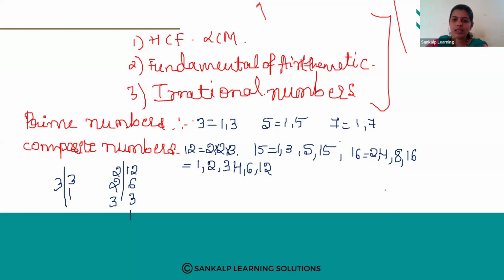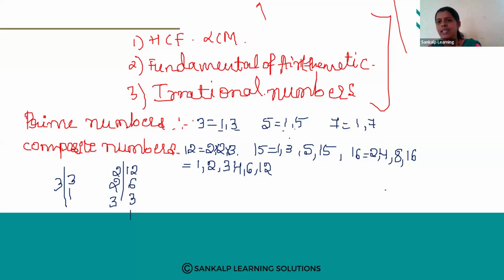Okay, yes. So for 12, how many factors am I getting? 1, 2, 3, 4, 6 and 12, and for 15, 1, 3, 5, 15. That means I am getting more than 2 factors here. But here, how many factors am I getting? That is 1 and 3, only 2 factors, right? 1 and 5, only 2 factors. 1 and 7, only 2 factors, right? So here I am getting more than 2 factors. It may be 3, 4, 5, any number, but it is more than 2 factors, right?